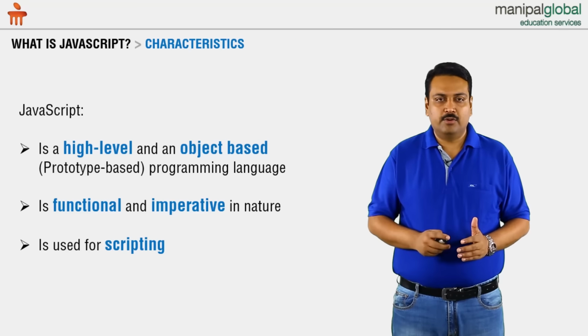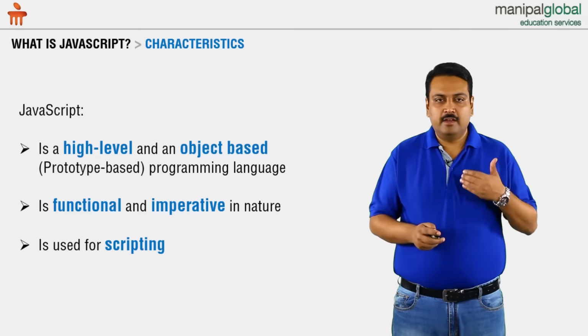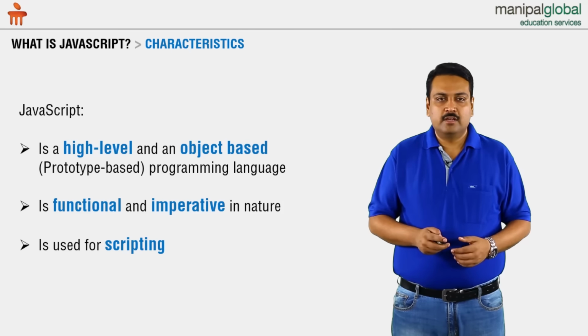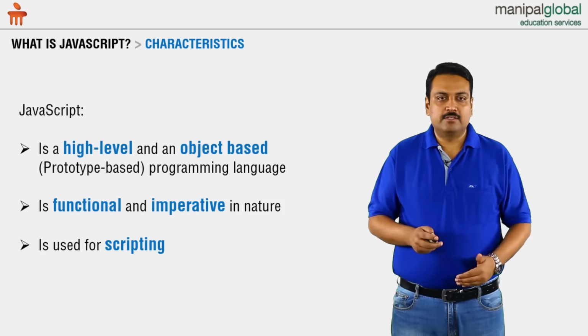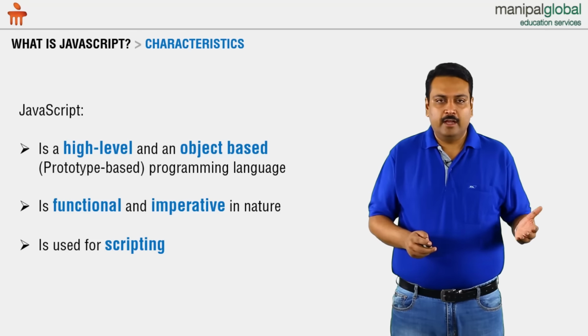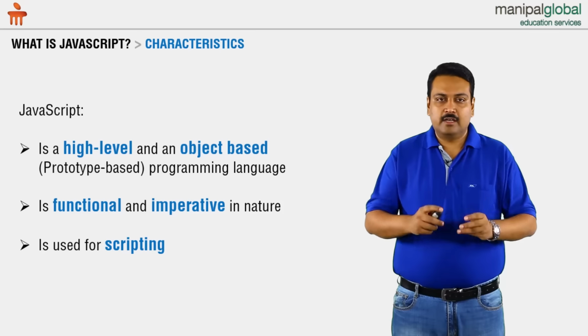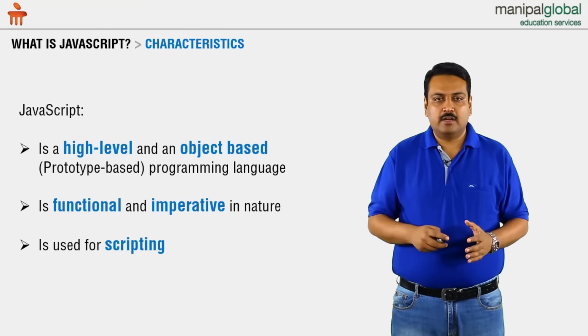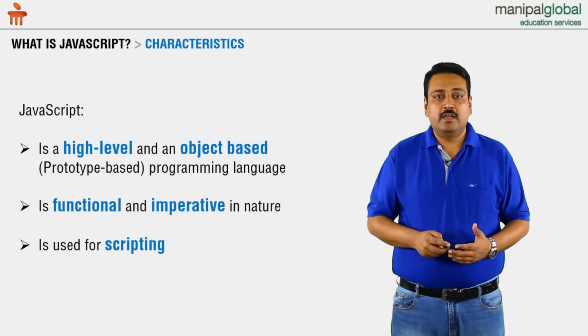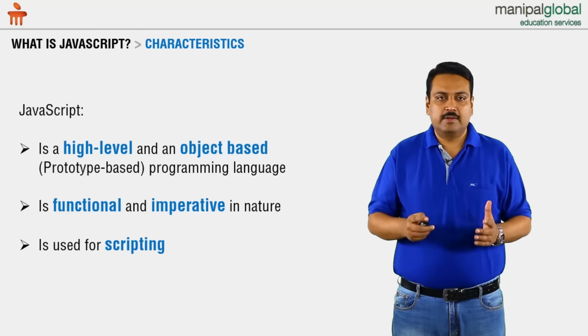Another point that has to be noted is that JavaScript was invented from the perspective that it would be used within a browser. And when it has to be used within a browser, the browser does not allow any access to the file system. And since it doesn't allow any access to the file system, the program has to be interpreted and then executed. So that is another constraint for the programs that run on a browser. And keeping this constraint in mind, JavaScript was designed to be a scripting language. So this is one of the major characteristics of JavaScript.